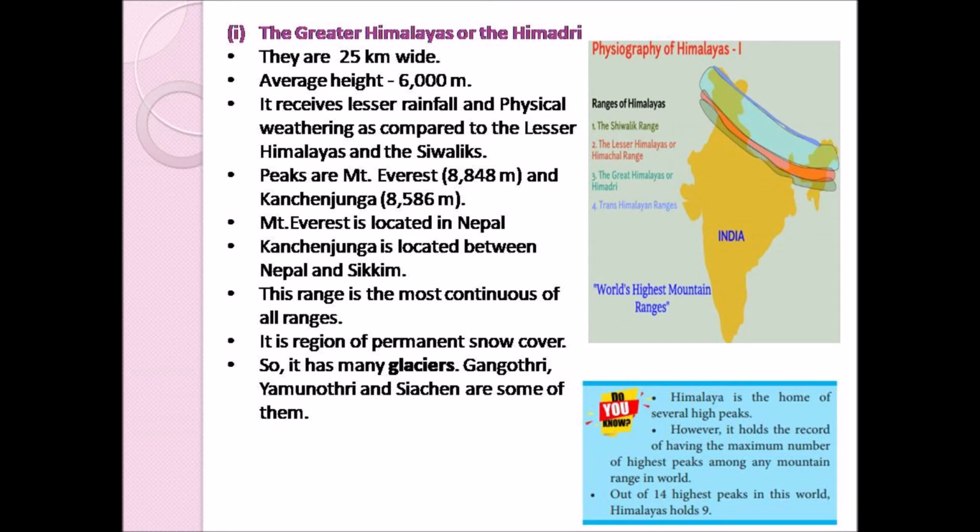What is meant by glaciers? Glaciers means a huge mass of ice, which moves down slowly over the land on melting. Some of the important glaciers are Gangotri, Yamunotri and Siachen glaciers. All these glaciers are found in this Greater Himalayas.